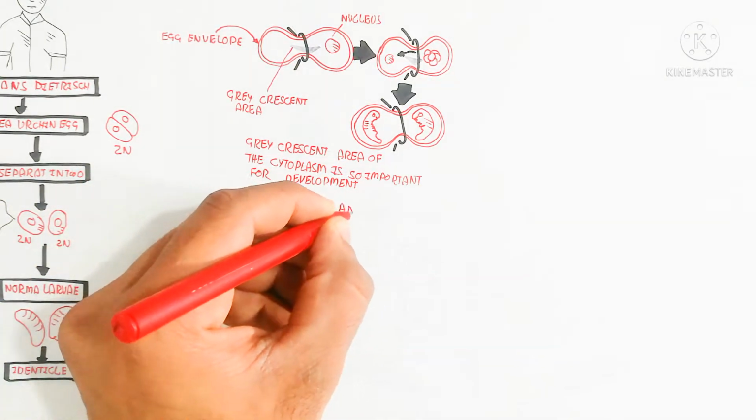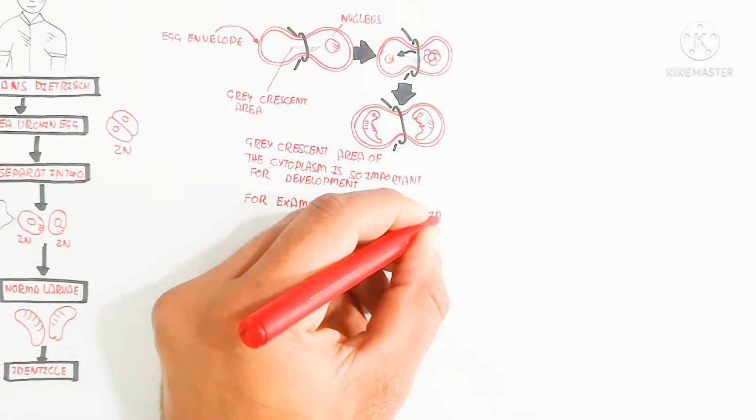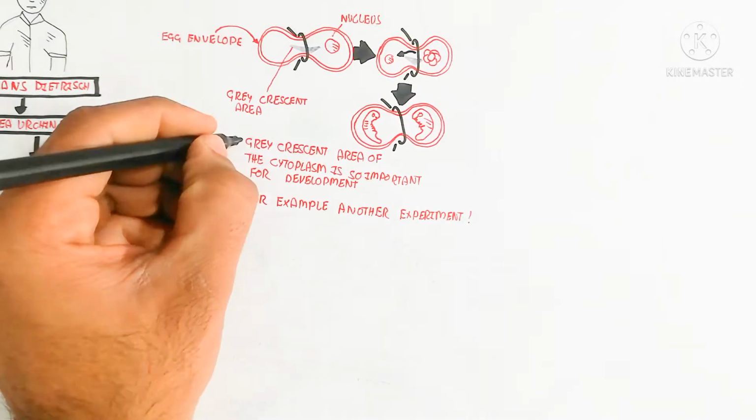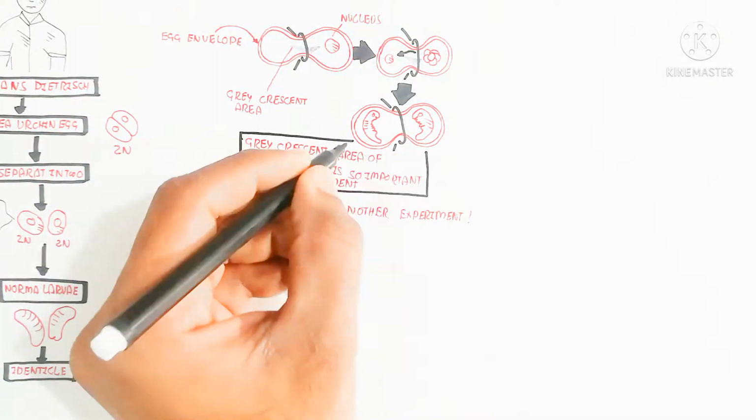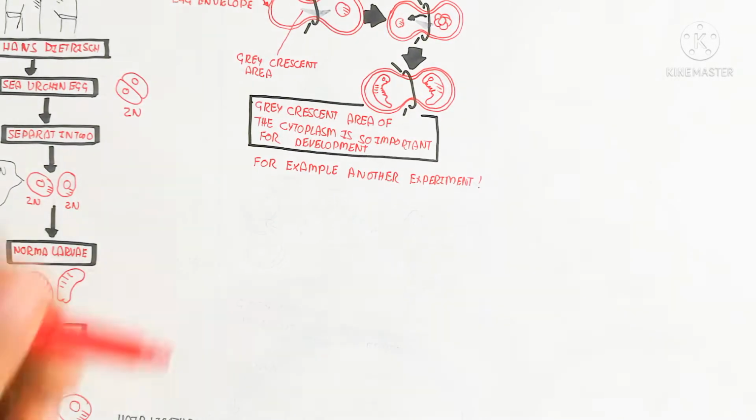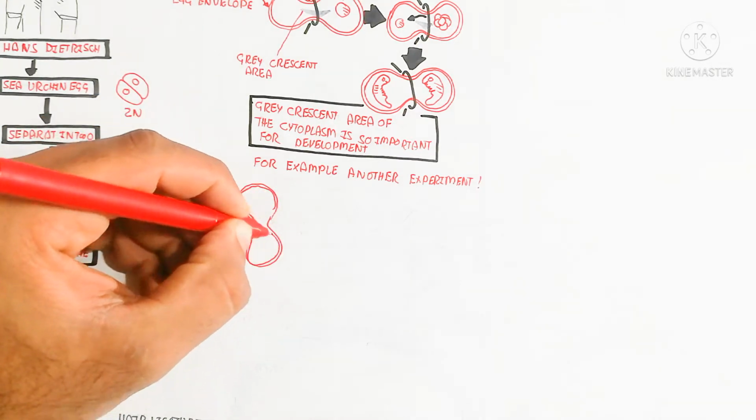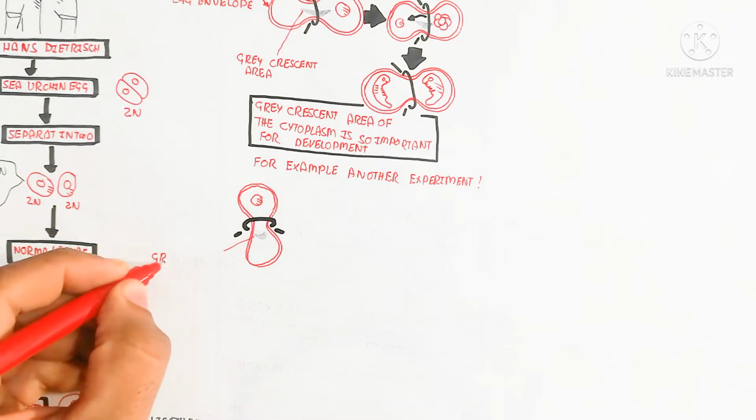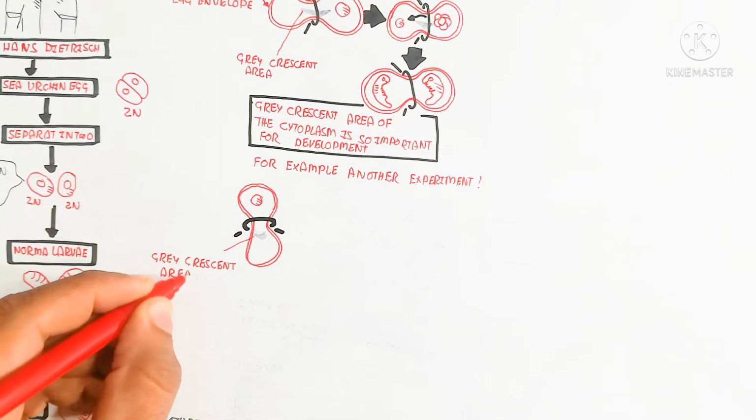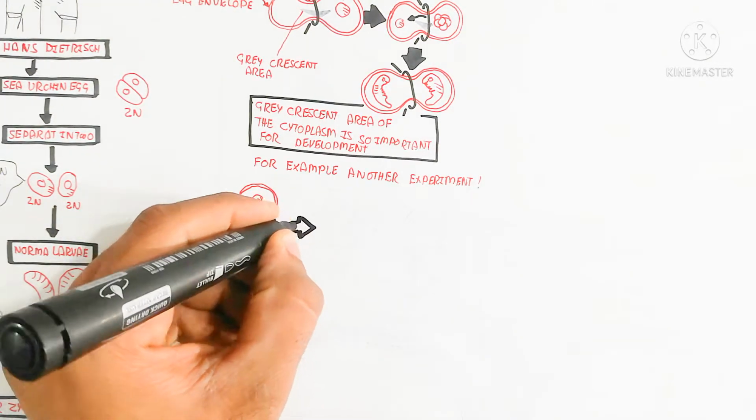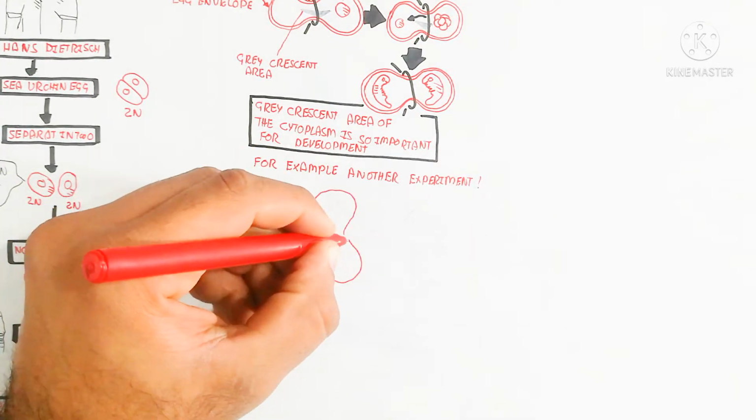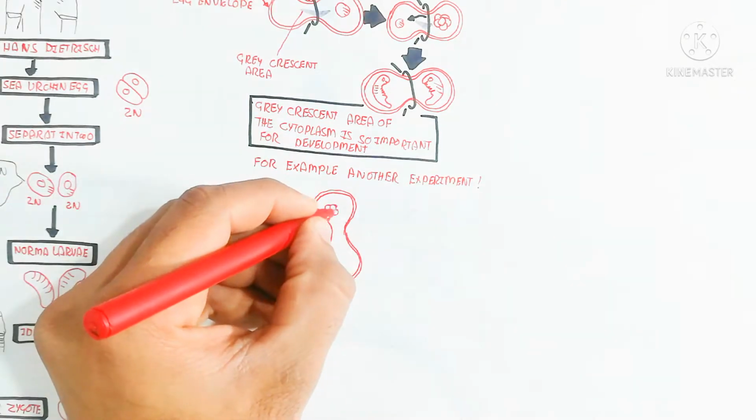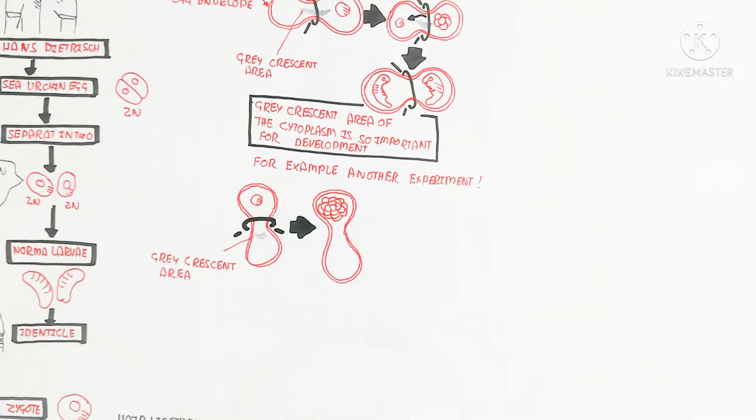So the gray crescent area of cytoplasm is important for development in this discovery. The clarification about the gray crescent area is very important. For example, in another experiment, the gray crescent area is in the anucleated side, while the nucleated side lacks the gray crescent area, separated by a hair.